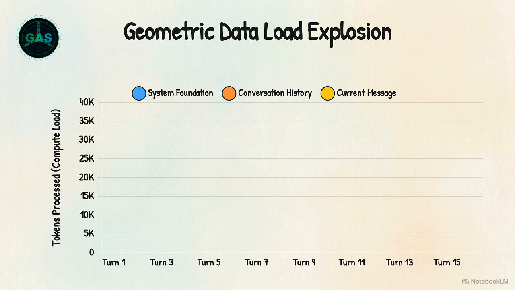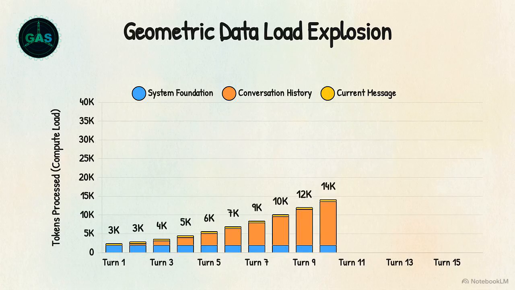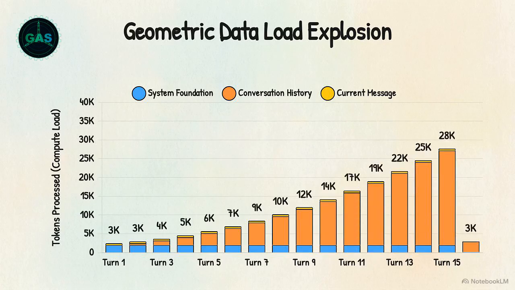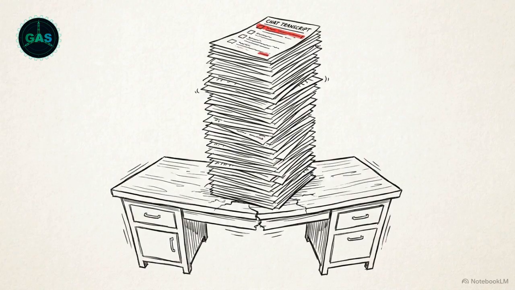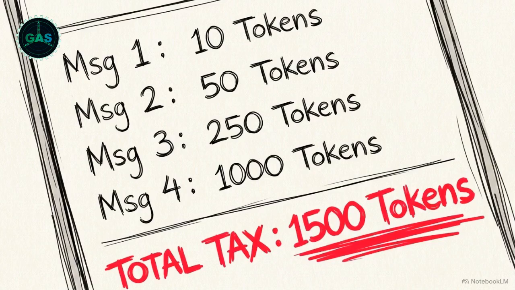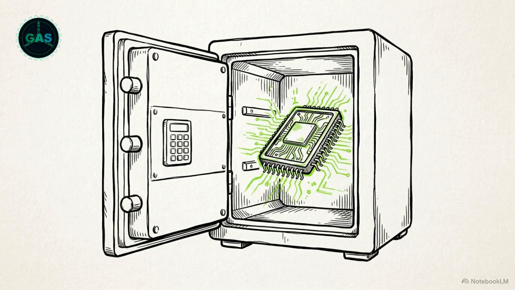This bar chart shows data load escalating with every message. By your 16th prompt, the AI must completely reprocess 15 previous turns. This geometric data explosion requires massive compute power, making deep workflows expensive and almost impossible to sustain. Each new message carries the full financial weight of the conversation's entire history, creating a tax that grows heavier with every single turn. To solve this massive inefficiency, engineers developed an under-the-hood mechanism called prompt caching.